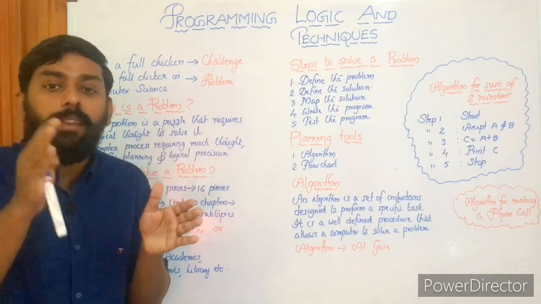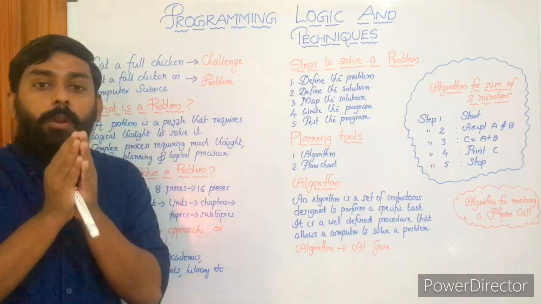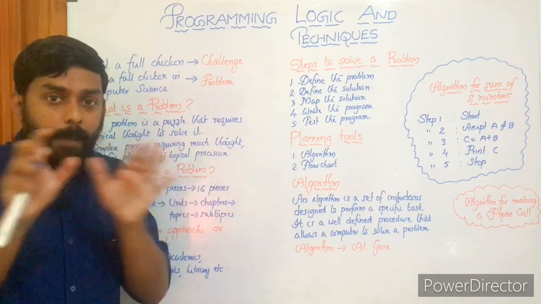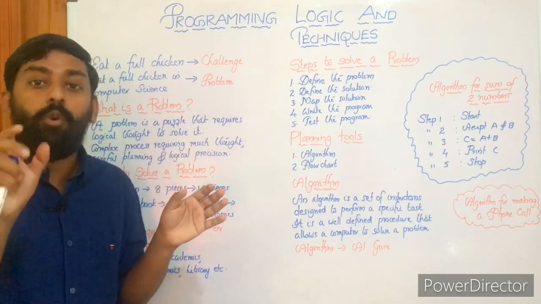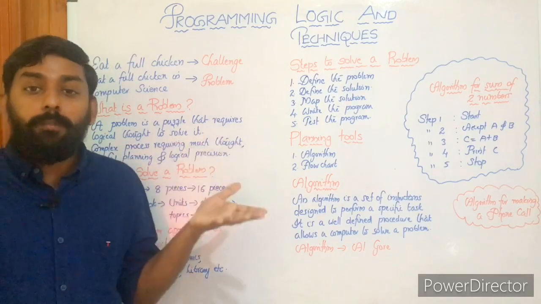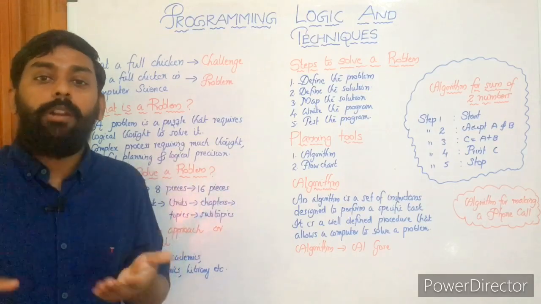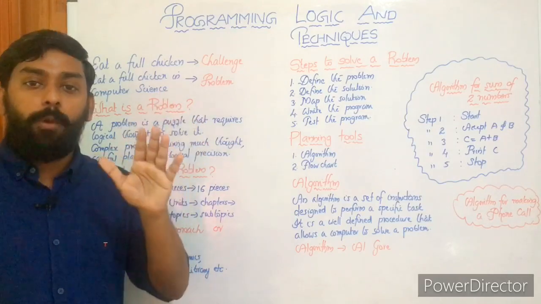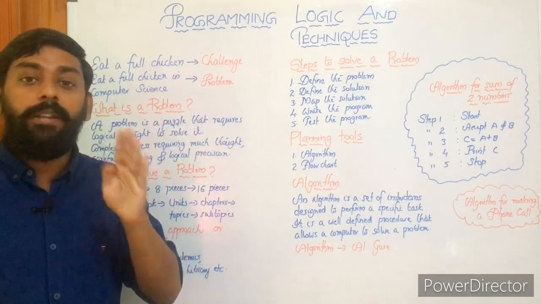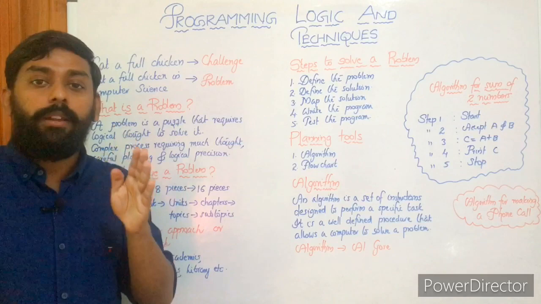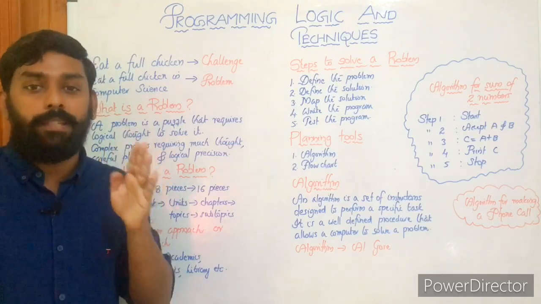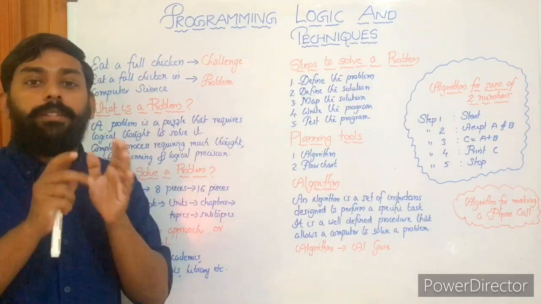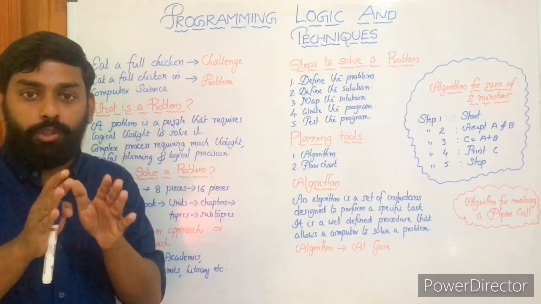Actually, the main process here is division, right? So the approach is called the modular approach or divide and conquer approach, and the process is called modularity. Okay, modularity. And what is modularity or the modular approach or divide and conquer approach? A problem is divided into subproblems, again into subproblems, until we reach a stage where each of these subproblems can be easily solved. That's a definition. Hope you get it. Modularity is a process, or the modular approach is an approach.